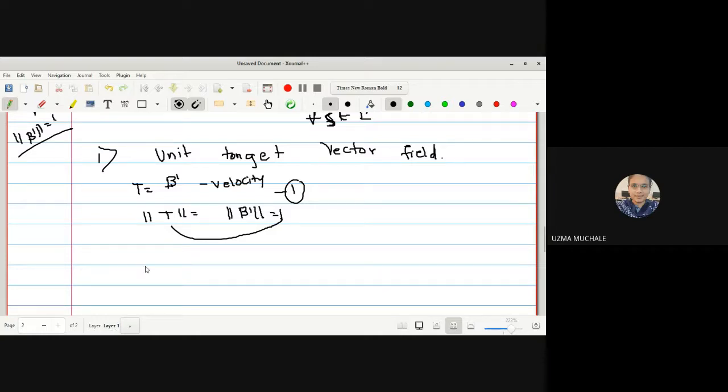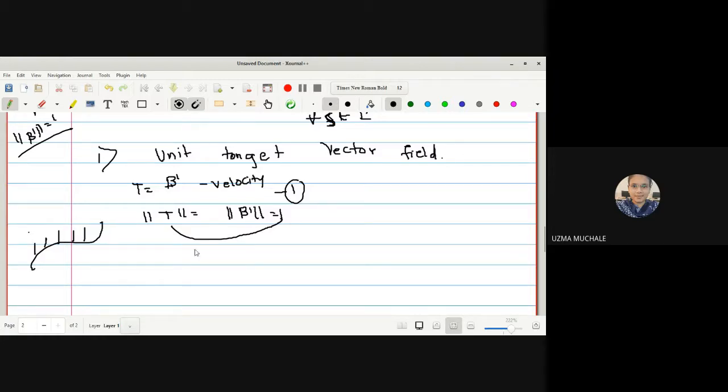That means whatever amount we measure, it is unit 1. Suppose your curve is like this. We are going to get a unit tangent vector at every point. So we can say that the tangent vector is a unit tangent vector at every point. If you are given a curve alpha, then alpha dash or beta dash will give you the value of the velocity, which is a tangent vector.